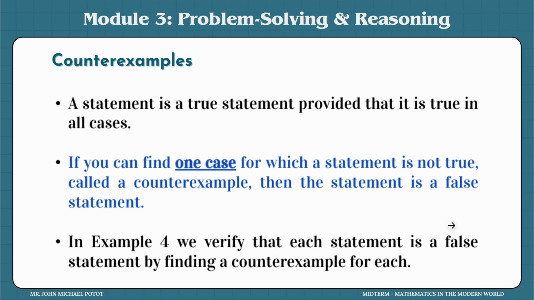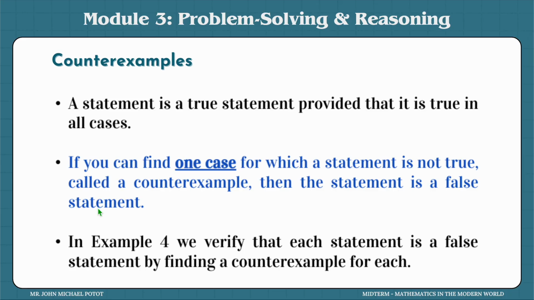Counter example is finding at least one case that the statement would become not true. Okay? So as long as you can provide one counter example that would make the entire idea or concept not true, then it would already be helpful in solving the problem. You don't have to waste time in solving for it already. Okay, so you can already be ahead of the problem.